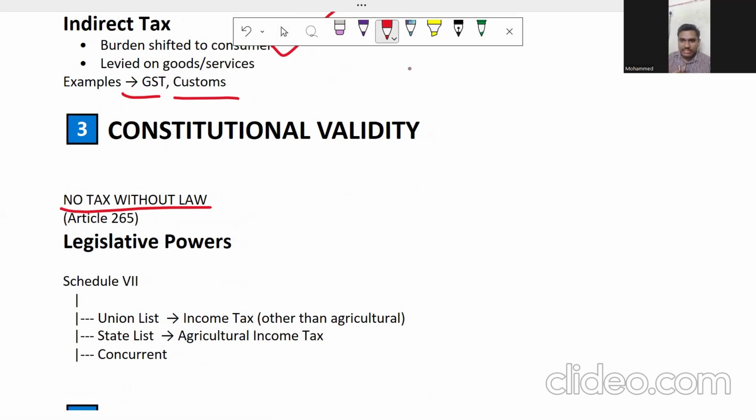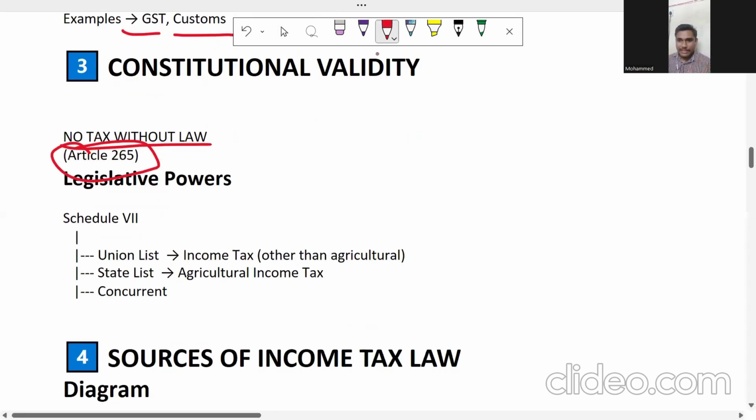Article 265: no tax can be levied without the authority of law. It means Article 265 gives the power to levy income tax. Further, the Constitution has given, in Schedule 7, three types of powers. These are broadly categorized into the union list, state list, and concurrent list.